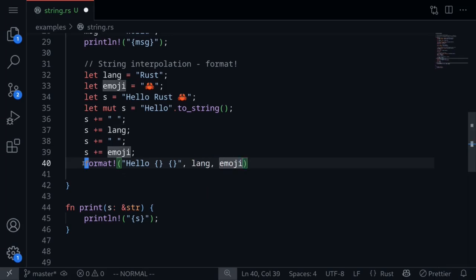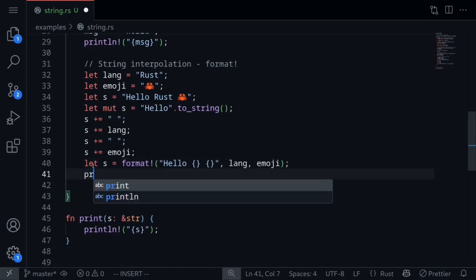This is the same syntax for println. So this will return a string, so let's assign this to a string called s, and then print it out, println.